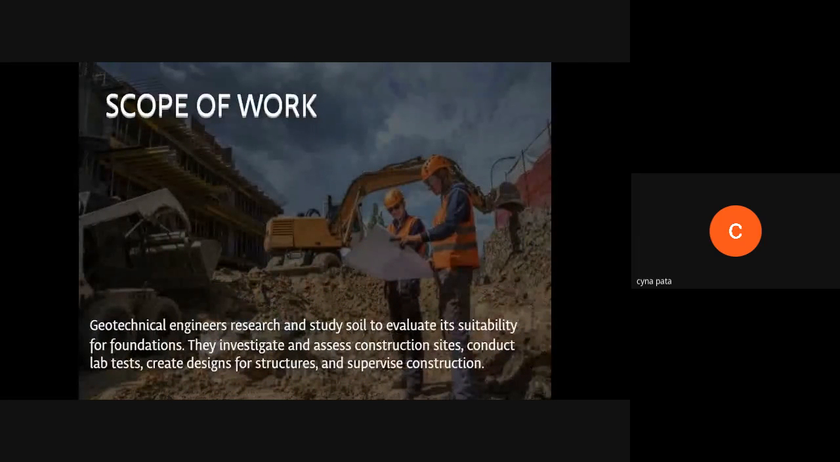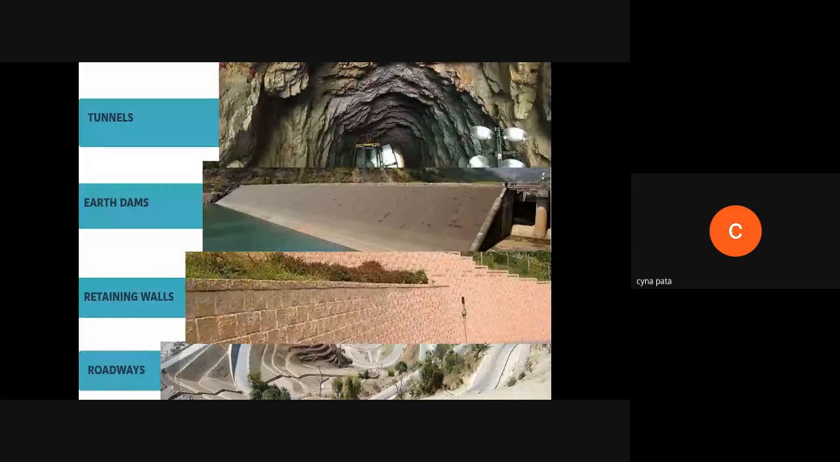Scope of work. Geotechnical engineers research and study soil to evaluate its suitability for foundations. They investigate and assess construction sites, conduct lab tests, create designs for structures, and supervise construction. They work on such projects as retaining walls, designing tunnels, earth dams, and roadways, as well as helping to create strategies for the cleanup and management of contaminated sites.